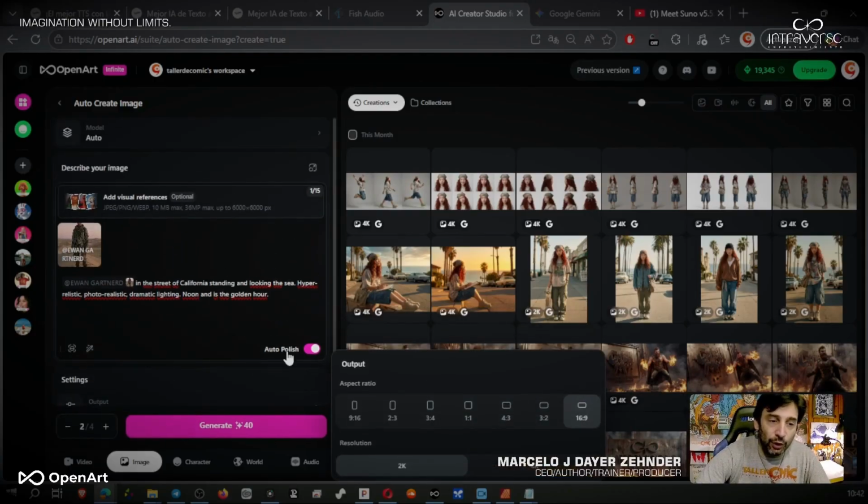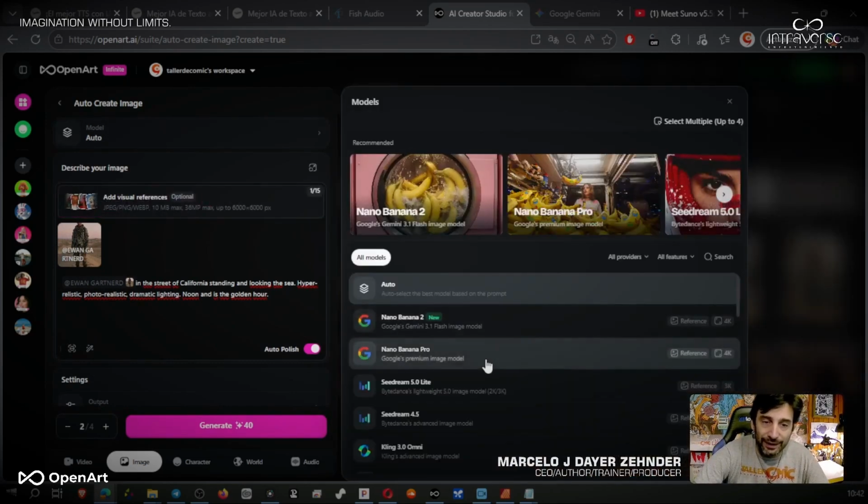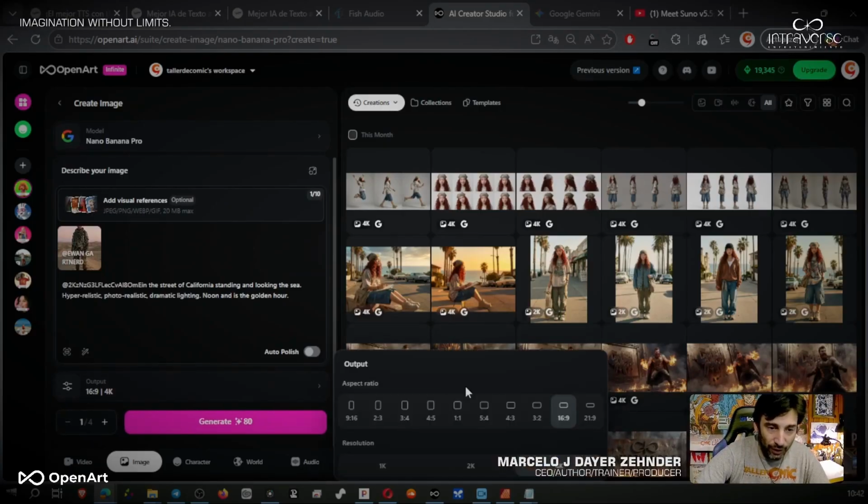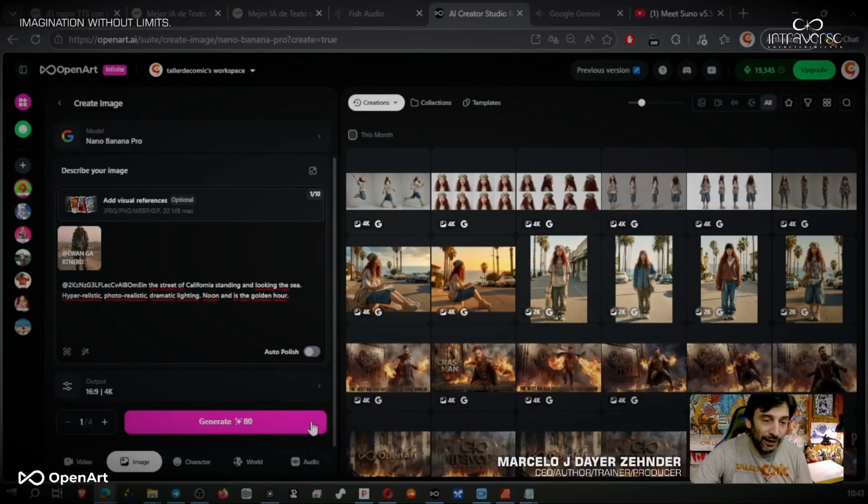Here, the system will automatically set the model to automatic, and I don't want that. I need it to be Nano Banana Pro, which is the best model on the market for this job. I need it to be a single image, always just one image, and I need it to be 16 by 9 to start because that's the best. 21 by 9 is the best for generating characters in different positions, and 21 by 9, of course, gives you that cinematic look. If you want to make a movie with the same structure as cinema, that's the best format you can choose. We click Generate.